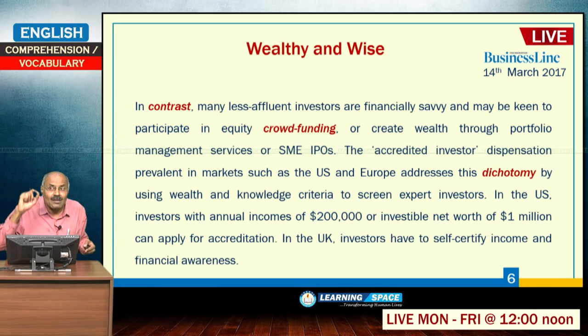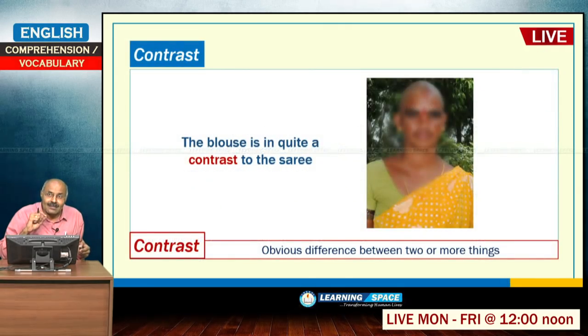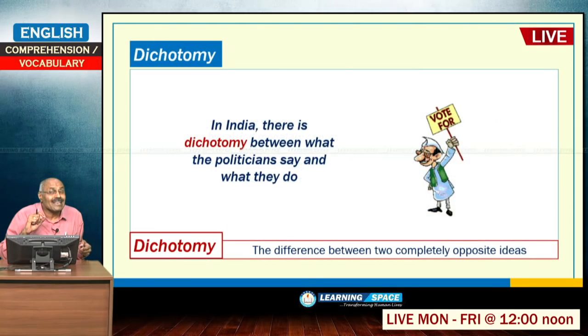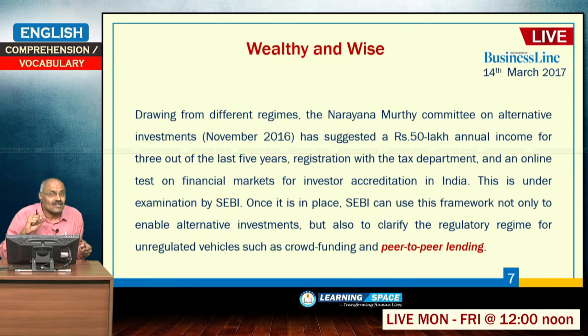And he gave one example: in the US, investors with annual incomes of $2 lakh or investable net worth of $1 million can apply for accreditation. In the UK, investors have to self-certify income and financial awareness. So, here he is talking about some world experiences for accredited investor. So, here drawing from different regimes, the Narayana Murthy committee, all of you are familiar with Narayana Murthy committee.